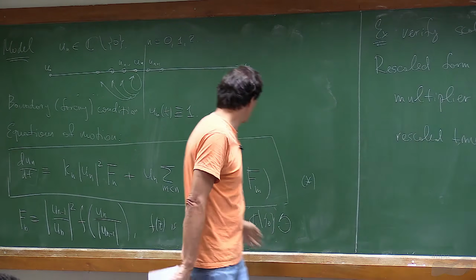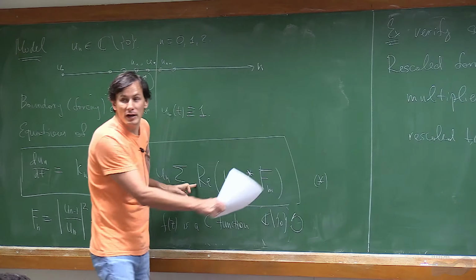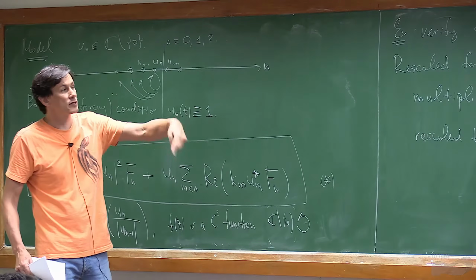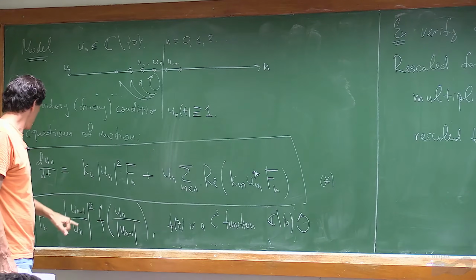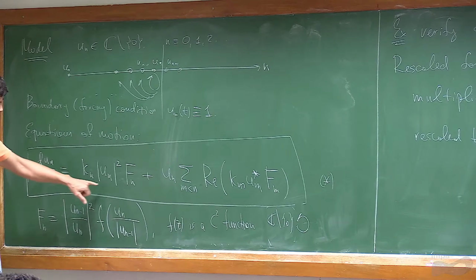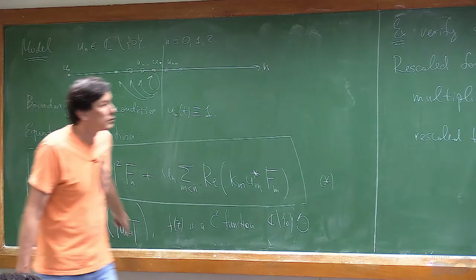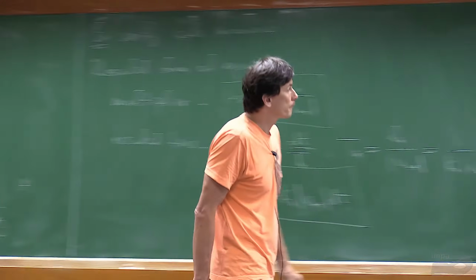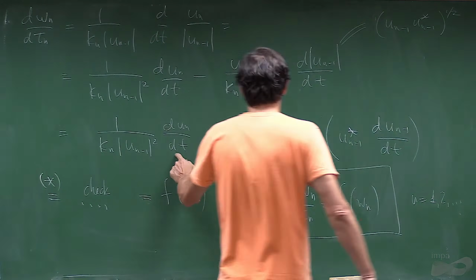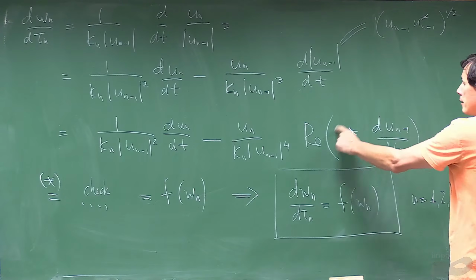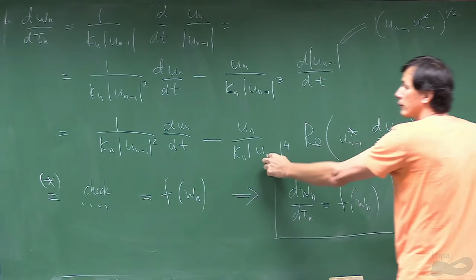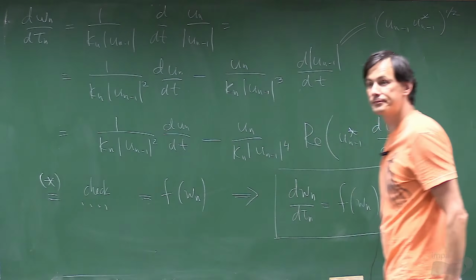So what will be left is this real part sum, and it will cancel the real part sum in another term. And then you will see that this term also cancels. There you have dun minus 1 by dt. Yes, there are two sums, and the two sums cancel each other. One sum comes here, and this part cancels it. And this other sum comes here.